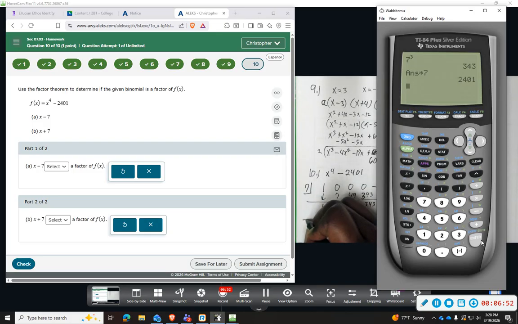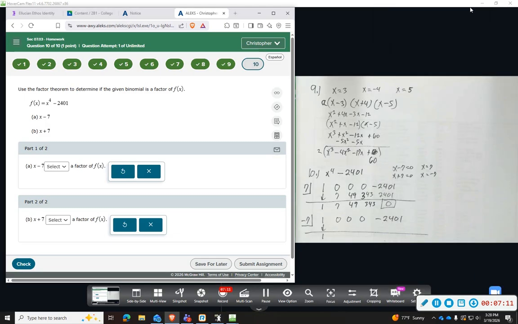Do the same thing with the negative 7. 1, 0, 0, 0, negative 2401. Very important, you got to put those zeros as placeholders. If not, it will not come out correct. Okay.